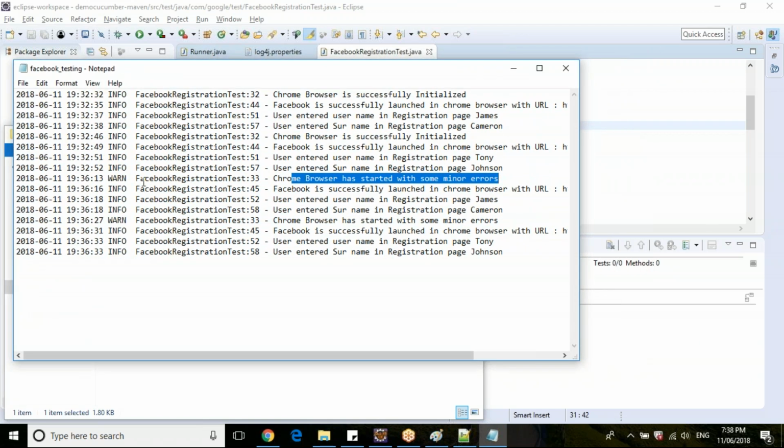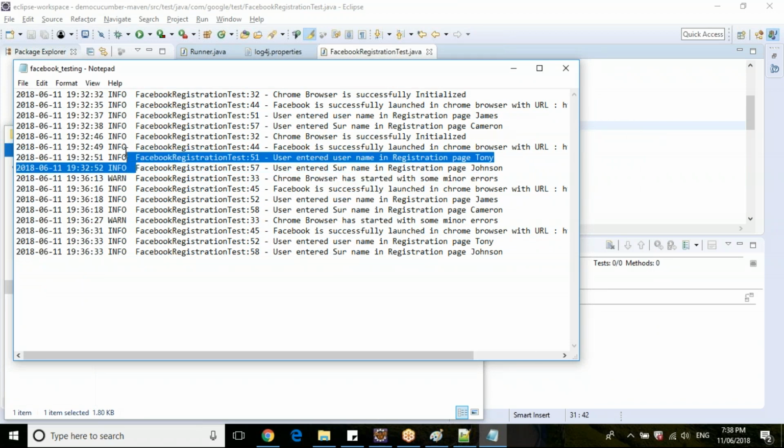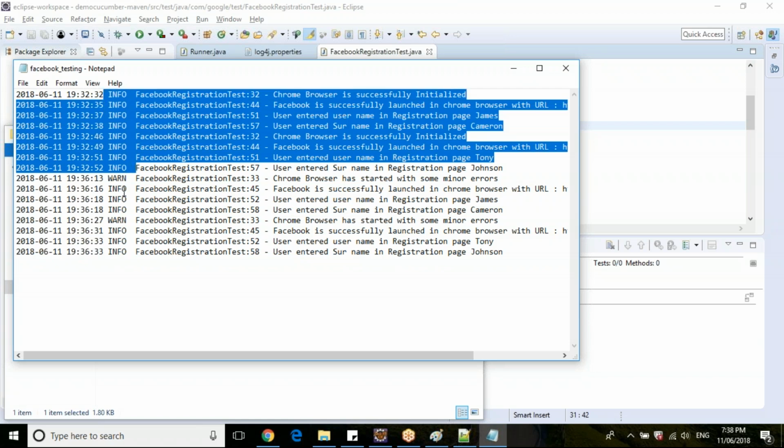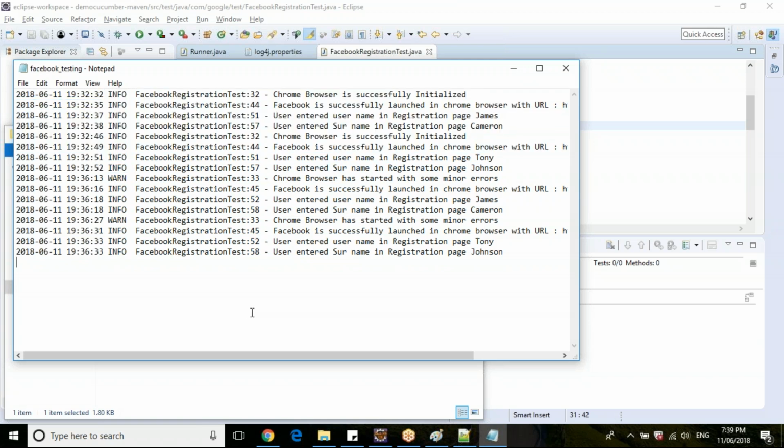When you open these log files with specialized logger editors, you will see them with different colors, warnings with different colors, info with different colors. Then it will be easy for a developer or automation tester to debug the application. So clear, guys? Any queries in log4j implementation?